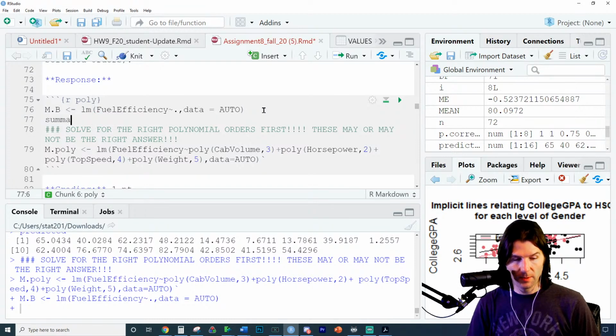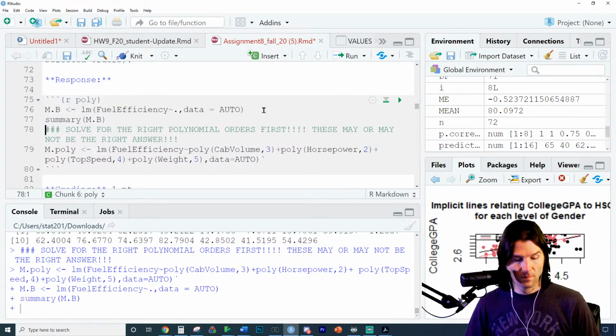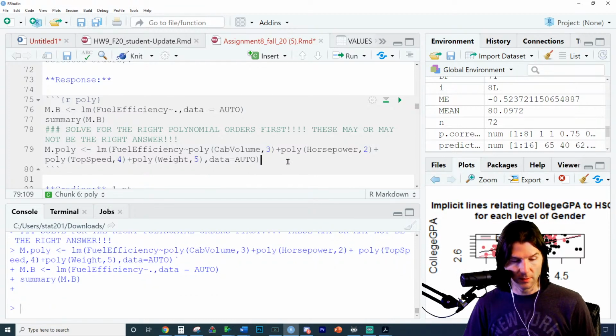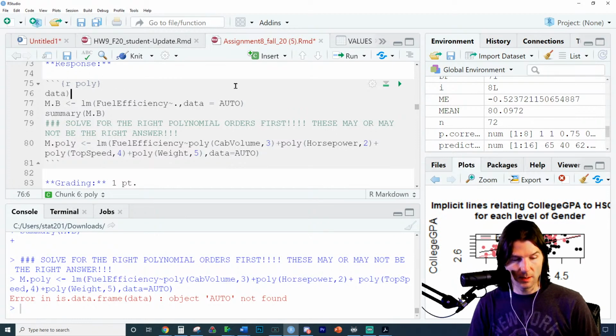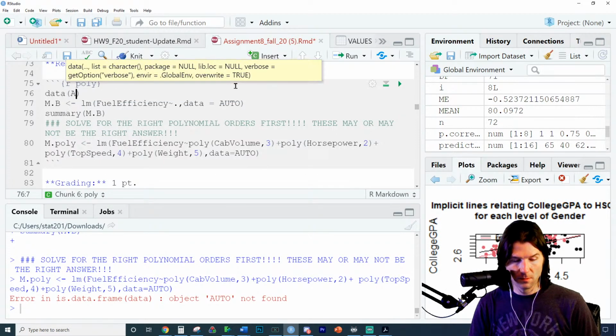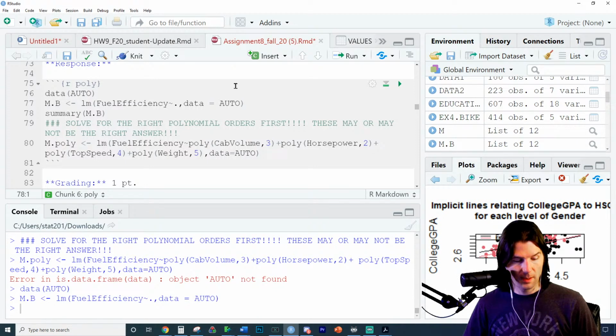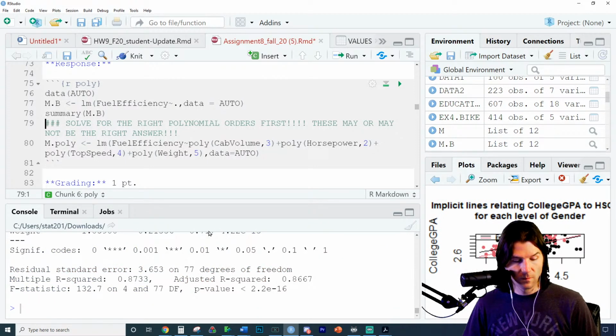And let's go here to summary. So, oh, we're inside of something still. Oh, this never ran because of that. Auto not found. Data auto. And so there's the model B.